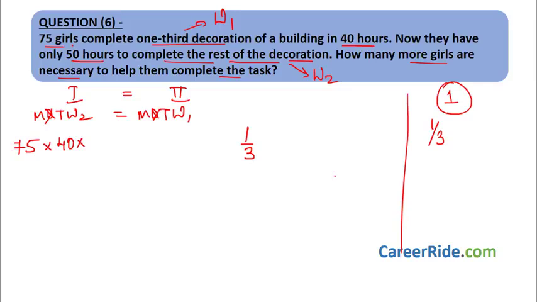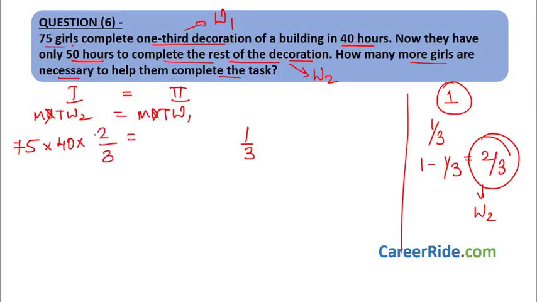Let's find out how much decoration is remaining. If 1/3 is done, how much is remaining? 1 minus 1 by 3 is 2 by 3. So this is nothing but work done in second case. Let's write it over here. Why? Because work done in second case always comes into the area of first scenario, okay, as per this formula.